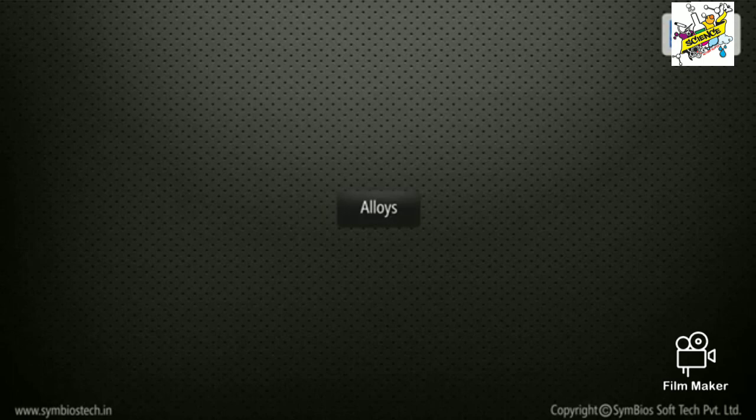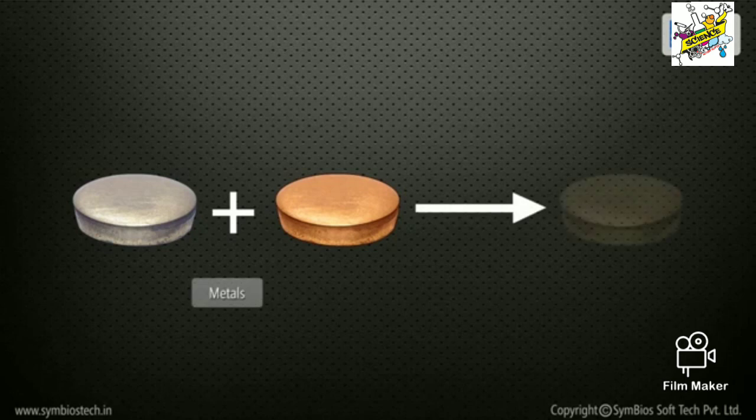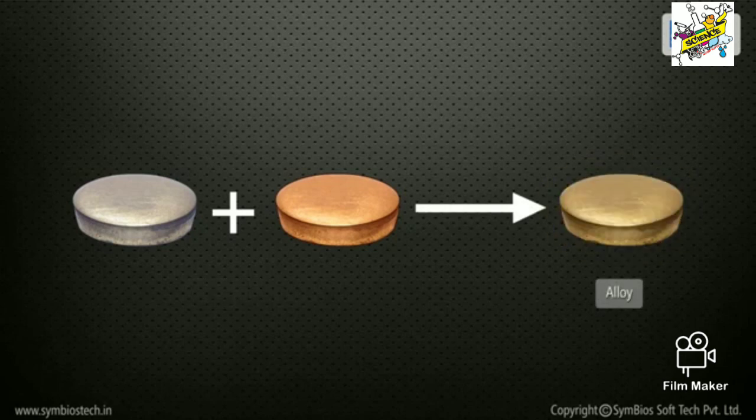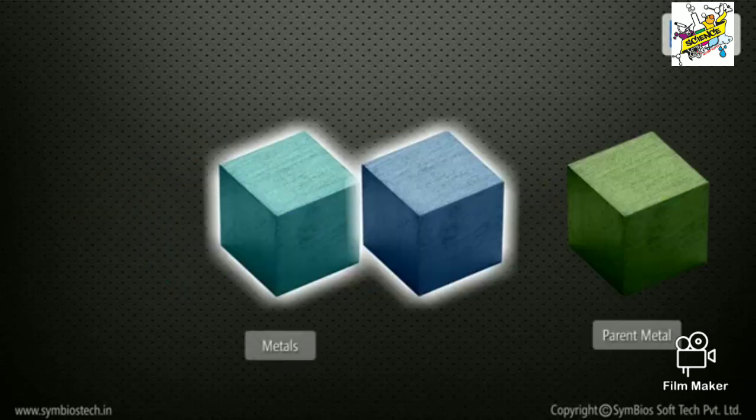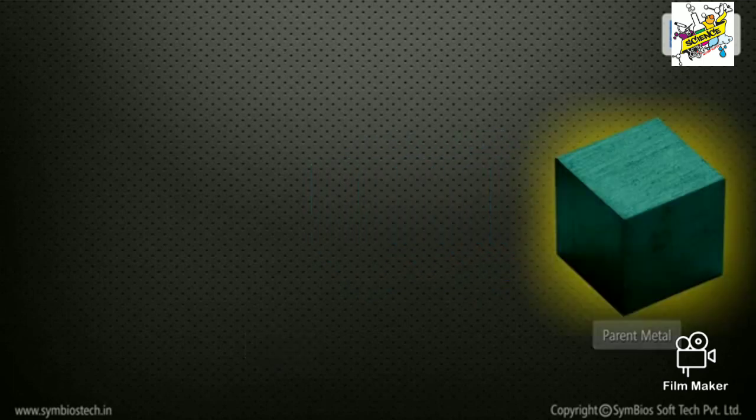Alloys. An alloy is a mixture of two or more metals. Alloys are manufactured as metals in the purest form are generally soft. In combination with other metals, the strength of the parent metal tends to increase.